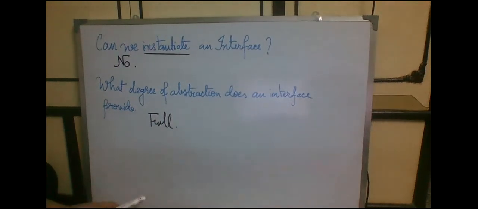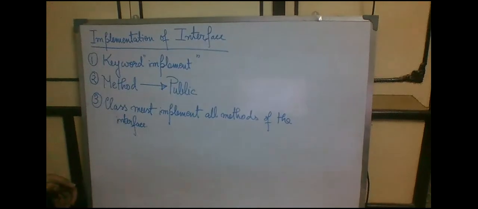Next, we will be seeing what internal additions a compiler makes in an interface, and the relationship between classes and interfaces. So here comes the picture of how we are going to implement an interface. These are the different things that we have to remember while implementing an interface. The first thing is the keyword implements. The keyword implements is used by a class to implement an interface. We will see in an example how we use that.